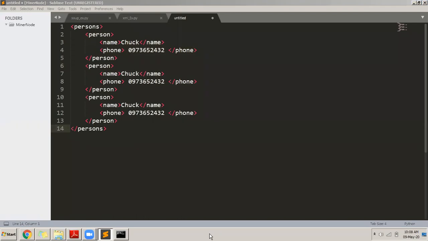Akshata is asking a question. Sir, can we print both name and phone at a time using the print statement? Of course you can print both. She's asking whether we can print both the name and the phone number. Of course, you can print that.